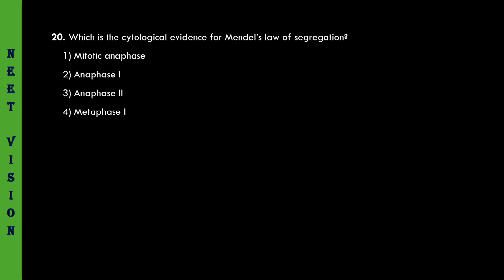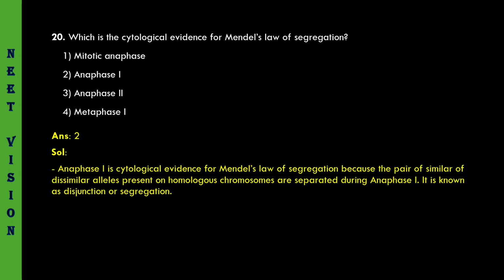In mitotic anaphase, there is no separation of homologous chromosomes. Anaphase 1, absolutely true. Anaphase 2 is just like mitosis. Anaphase 1 is the correct one. Let us see the answer. Anaphase 1, answer 2 is correct. Anaphase 1 is the cytological evidence for Mendel's law of segregation because the pair of similar or dissimilar alleles present on homologous chromosomes are separated during anaphase 1. It is known as disjunction or segregation.